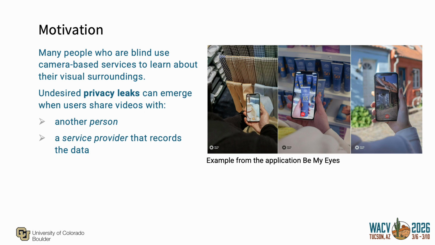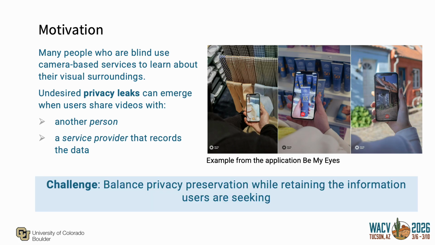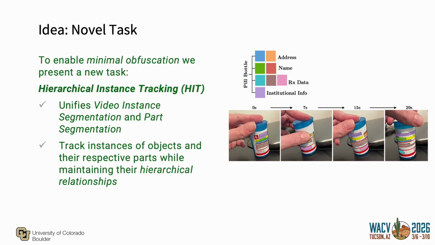However, what if a user wants to share data, but there is private information in the video? So the challenge is balancing privacy preservation while retaining the information users are seeking. To enable minimal obfuscation, we present a new task, Hierarchical Instance Tracking, or HIT.